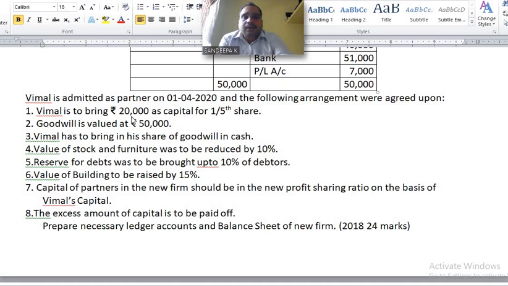New partner brings rupees 20,000 as capital for 1/5 share. Okay, please see this one. Next, number 2. Goodwill is valued at rupees 50,000. Number 3. Vimal has to bring in his share of goodwill in cash.